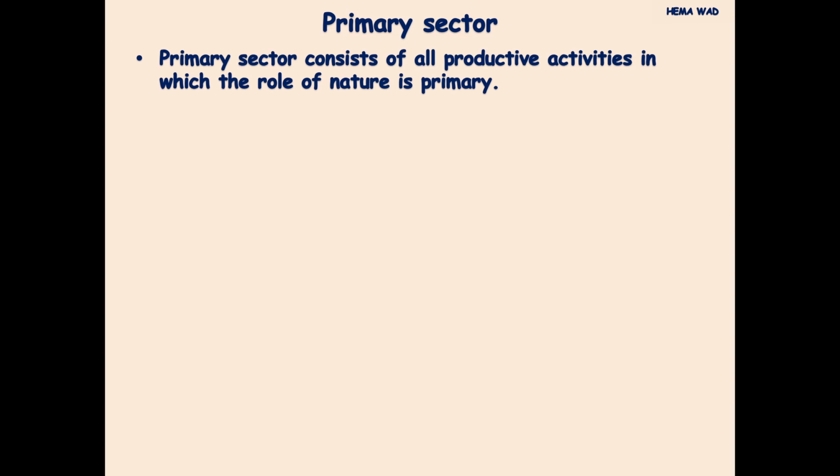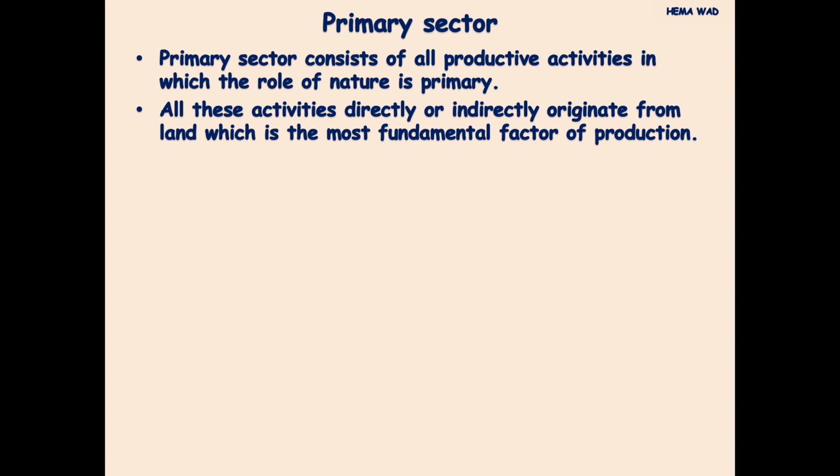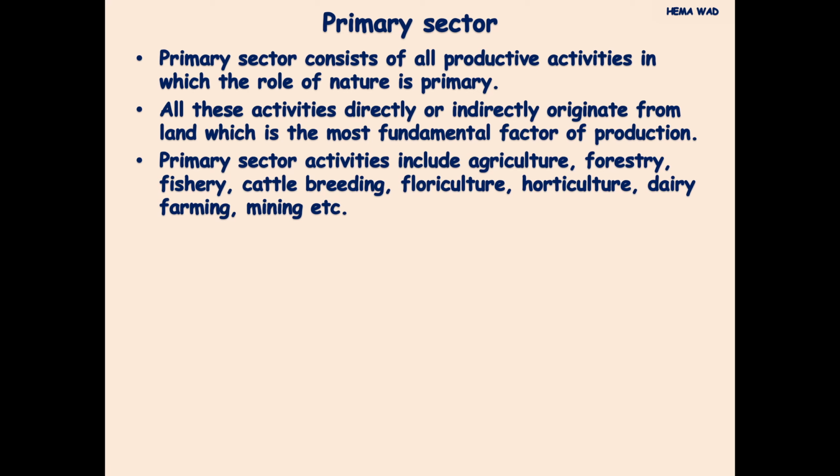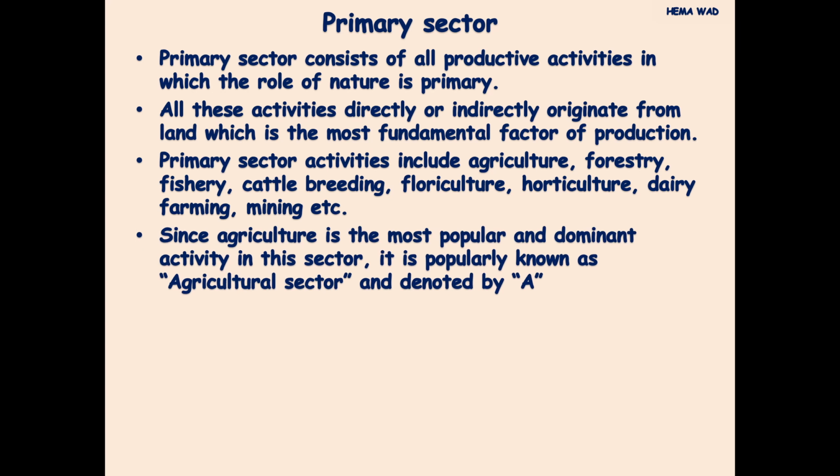The primary sector consists of all productive activities in which the role of nature is primary. All these activities directly or indirectly originate from land, which is the most fundamental factor of production. Primary sector activities include agriculture, forestry, fishery, cattle breeding, floriculture, horticulture, dairy farming, mining, etc. Since agriculture is the most popular and dominant activity in this sector, it is popularly known as the agricultural sector and denoted by a capital A.